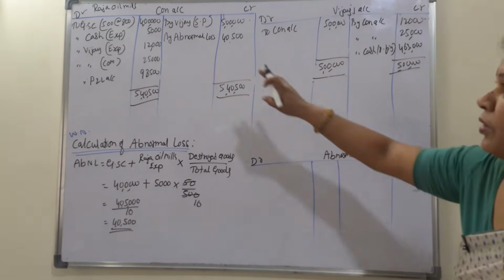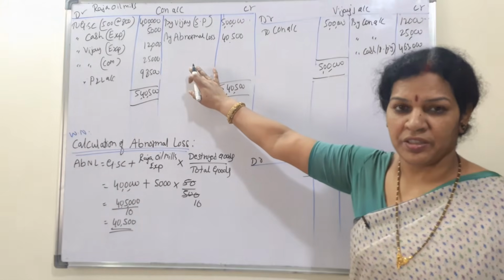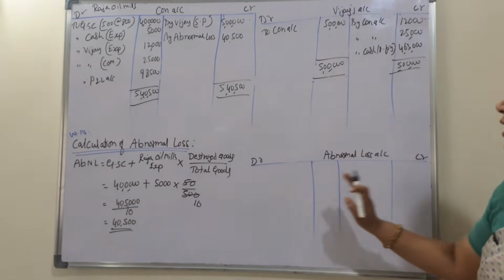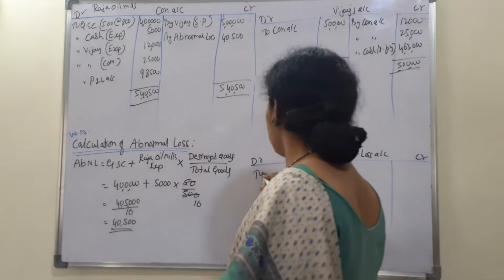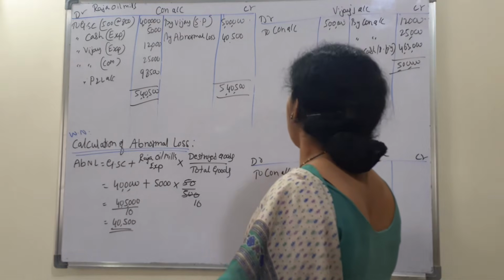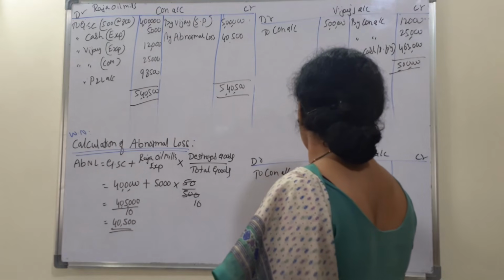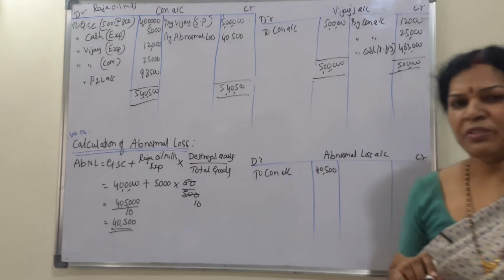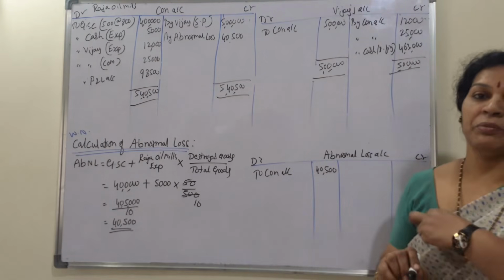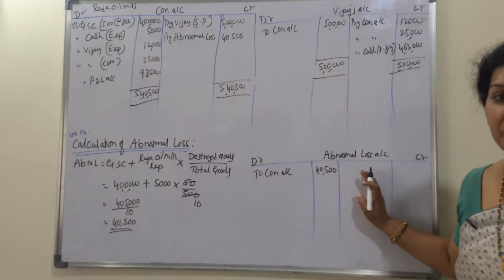Now coming to the abnormal loss account. We write the abnormal loss on the credit side of the consignment account, so here it is on the debit side, to consignment account, total abnormal loss of 40,500. In the previous problem, an insurance claim was there, and that claim we had written on the credit side.